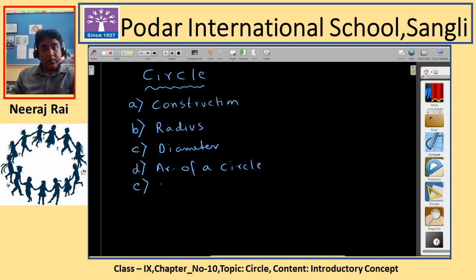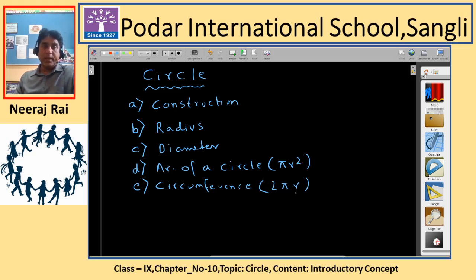Next, you have learned circumference of a circle. Very good. You know the formula for getting the circumference of a circle. The formula for area is pi r square and the circumference is 2 pi r. So these are the things you know from your previous classes. If you are not knowing, you should know all these things. And now we are going to learn something new about circle.